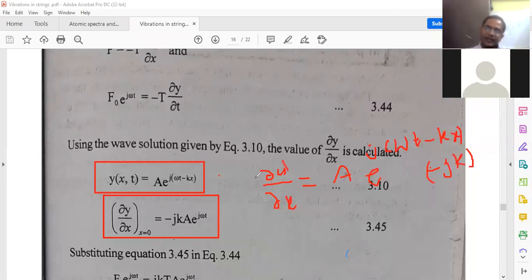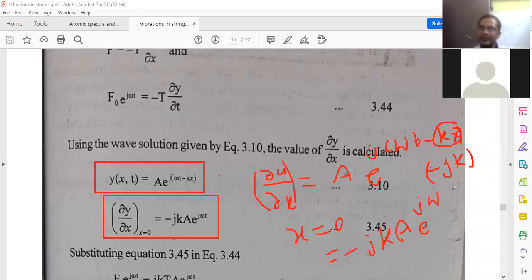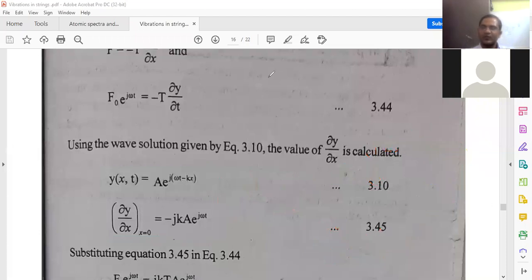Now you take x equal to 0. In this expression you substitute x equal to 0, then this will become 0. Therefore, ∂y/∂x at x equal to 0 equals minus jk A e^(jωt). So thus T is written here. Clear, sir? ∂y/∂x at x equal to 0 is equal to minus jk A e^(jωt). Okay, so this is one point.